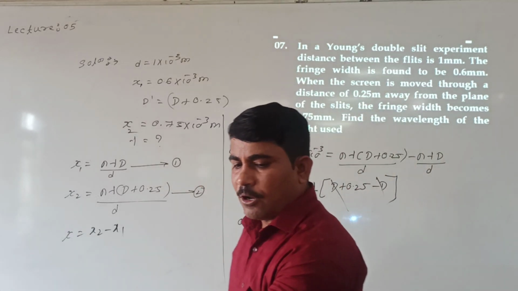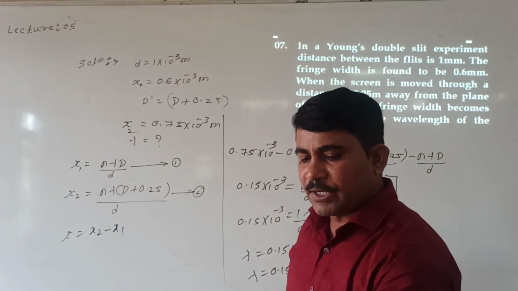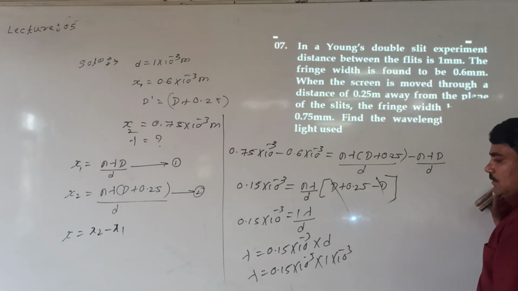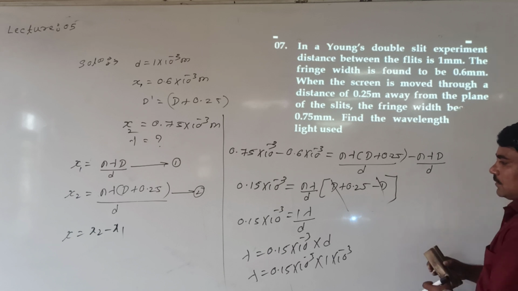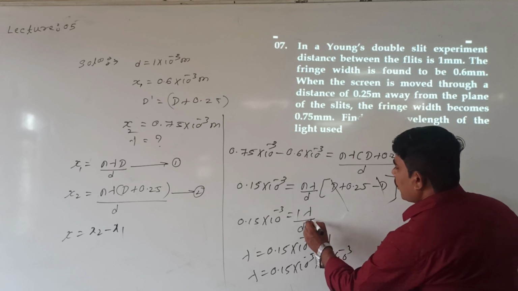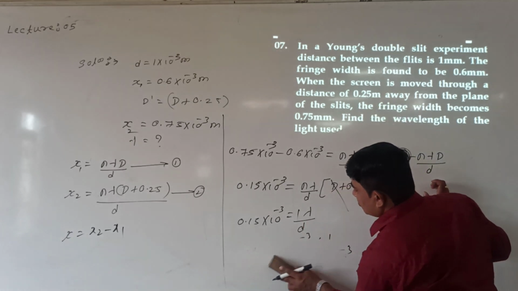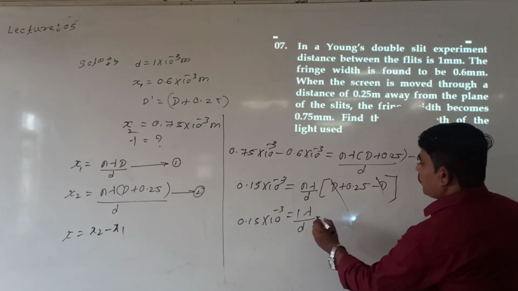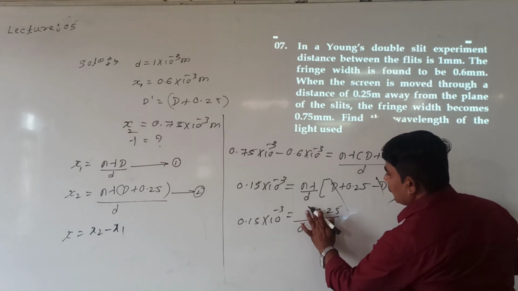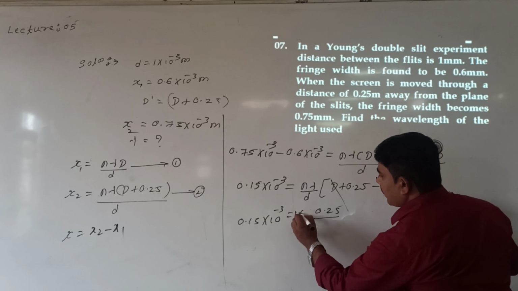Follow the calculation once again. Here 0.25 is remaining, with n equal to 1.